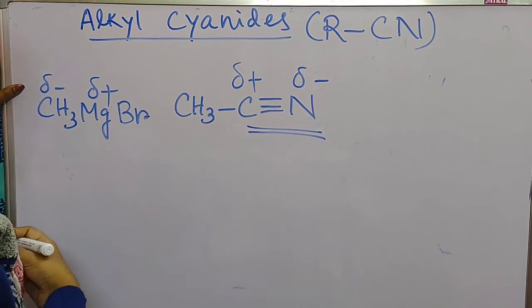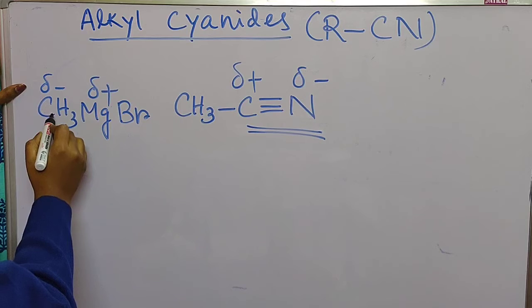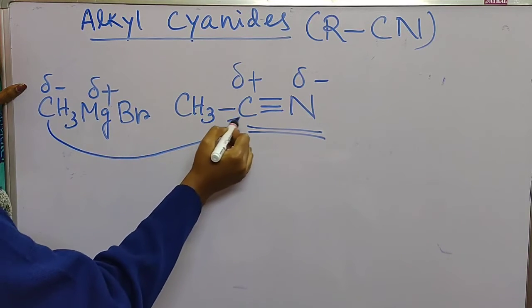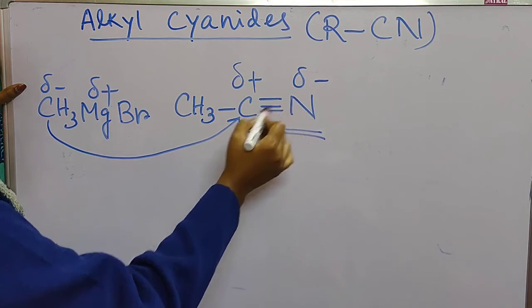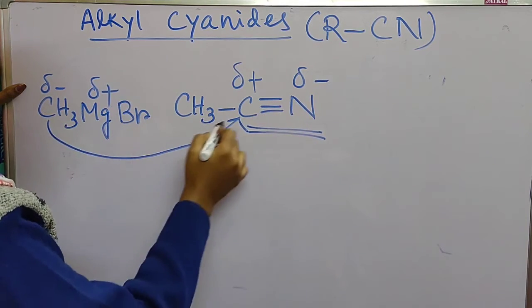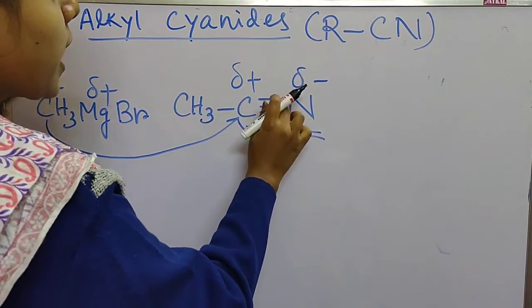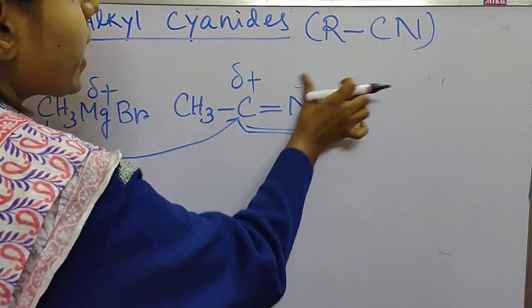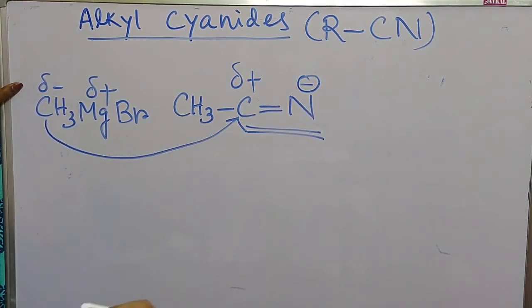Now what will happen? Again, opposite centers will be attached. So the negative part will combine with the carbon. As soon as the attack happens on the carbon, one bond will shift to the nitrogen, making a negative charge on the nitrogen, because carbon can make a maximum of 4 bonds.